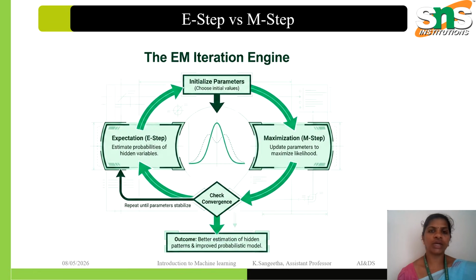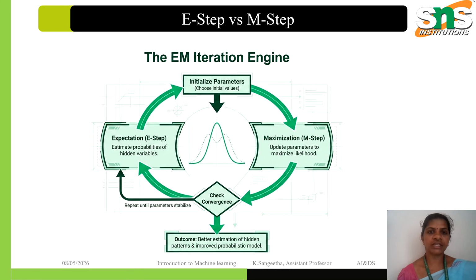This diagram shows what I like to call the EM iteration engine. Think of it as a continuous feedback loop. Let us walk through the engine step by step. Step 1, initialization. We begin by picking initial values of our parameters, for example mean, variance, and cluster weights. Step 2, expectation. In the E step we evaluate the responsibilities, the expected values of the hidden variables, using our current parameter estimates. We ask, given what we currently believe about the parameters.